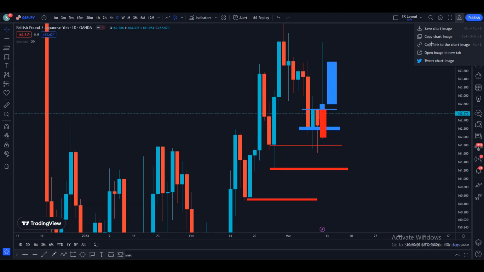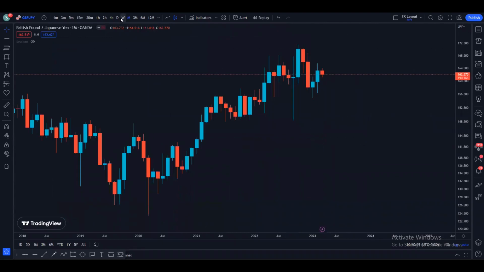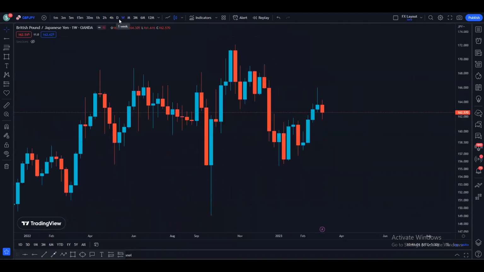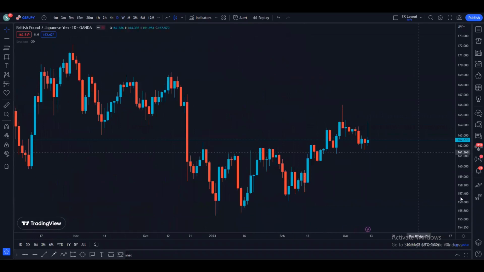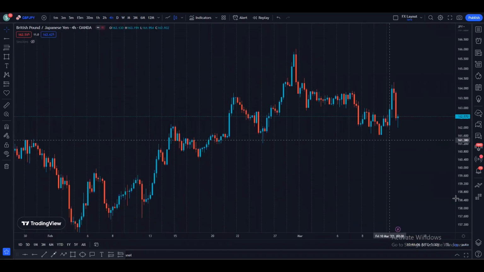So anyways, if we look at the different time frames, what we know so far is that the weekly is bullish, the monthly is bullish, and the daily is bullish as well. So all time frames are bullish until now. Let's go to the 4-hour time frame.